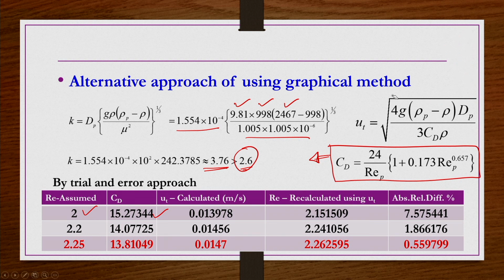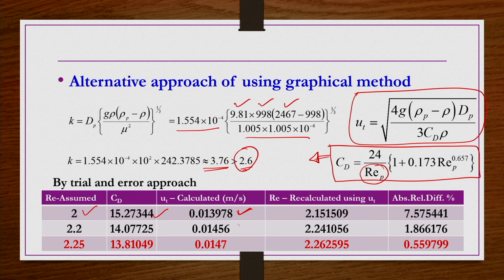So, if you assume REP equal to 2, CD is going to be 5.27 by substituting REP equal to 2 in this correlation. Then that CD value you can use in this UT expression that we derived in the previous lecture, right. So, then you will get the calculated UT value as 0.013978.